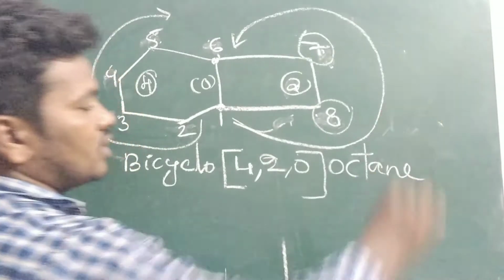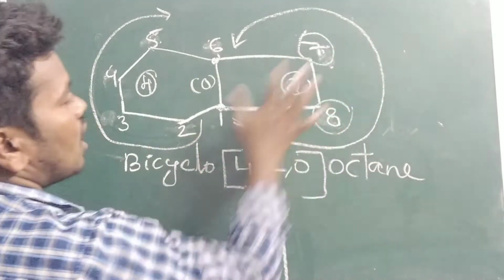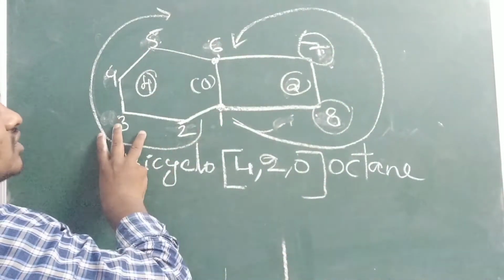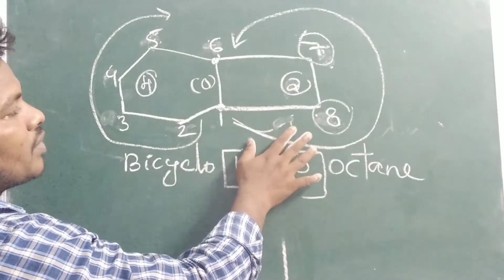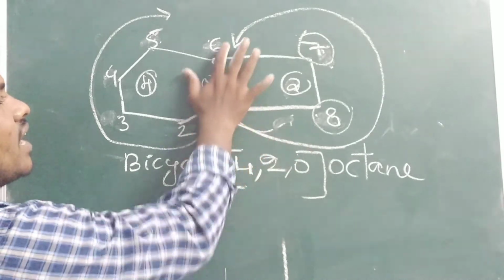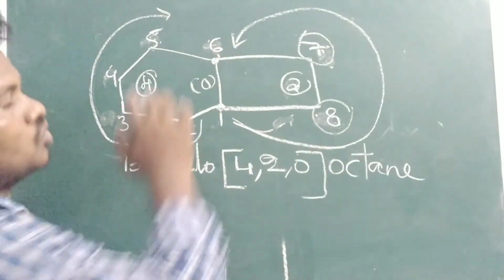Single carbon saturated. That is called an octet. Like this we have to give the number. How many paths do we have to choose? Generally we will get 3 paths. Highest number path, middle number path, lowest number path. Left side, right side and opposite side. Like that, we have to choose one path.